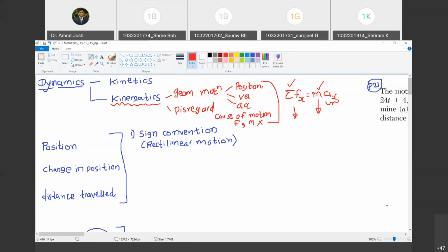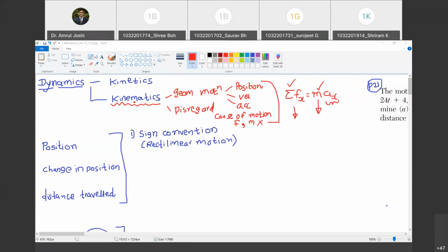The word which has M in its spelling, in that we do not consider mass. Are you with me? Yes, sir. So kinematics is a branch where we do not consider the cause of motion, that is force and masses. While kinetics, now, how do we define kinetics? Tell me.